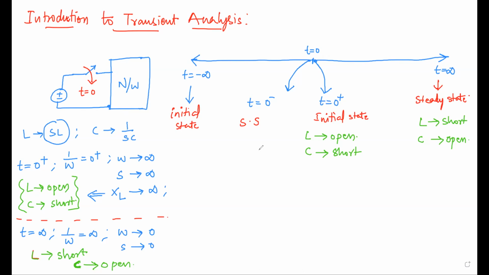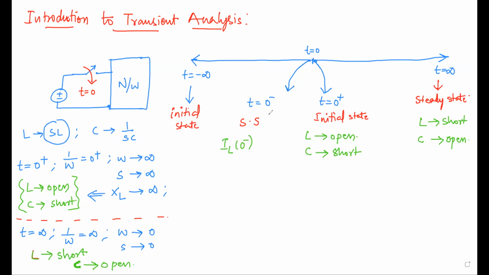That current flowing before t is equal to 0 is called the initial current in the case of the inductor, and in the case of the capacitor it is called the initial voltage, because voltage is more concerned with the capacitor and current with the inductor. So IL of 0 minus is nothing but the initial state.